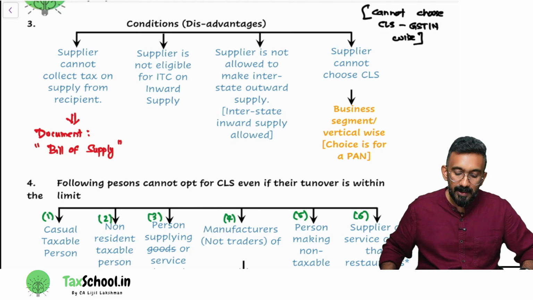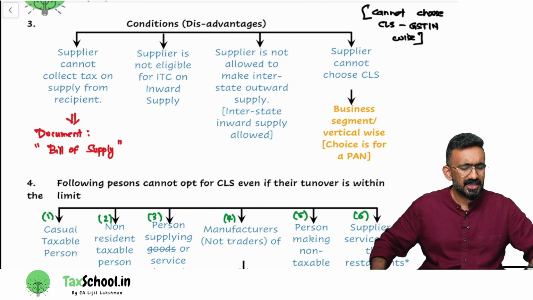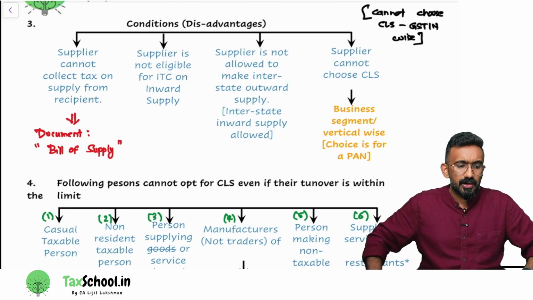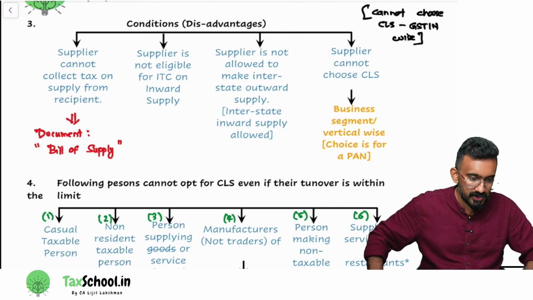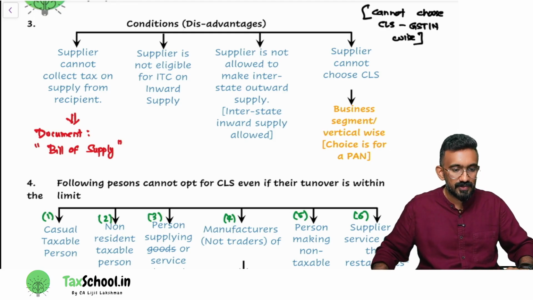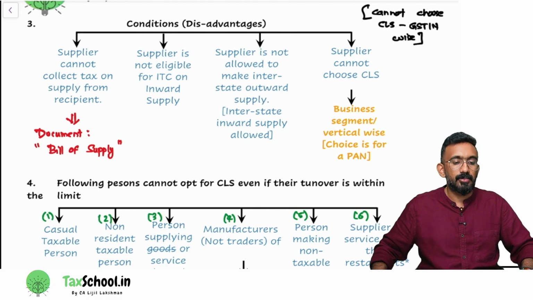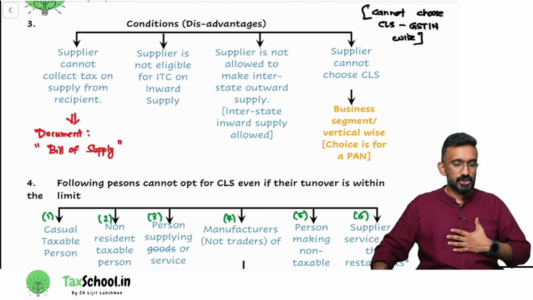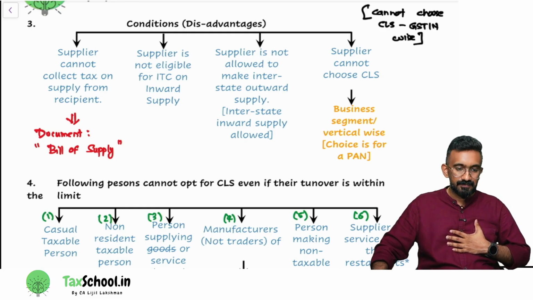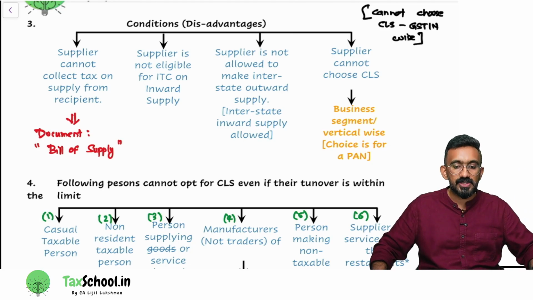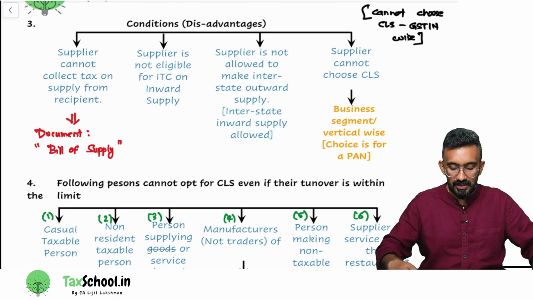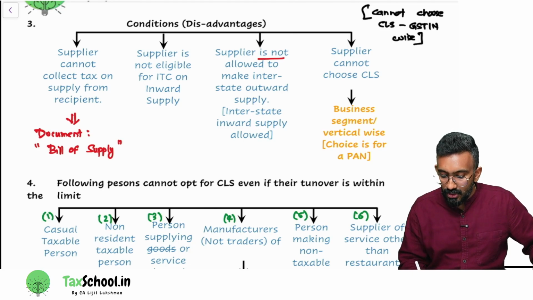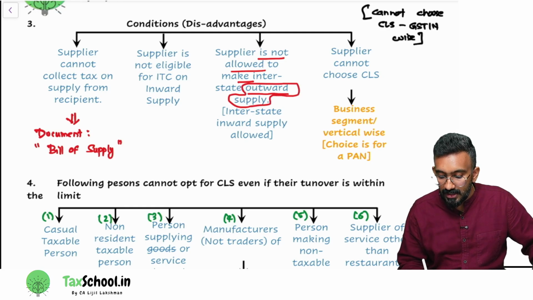Then, supplier is not eligible for ITC on the inward supply. That is obvious. We can expect it because government is not collecting normal taxes when you make a supply. So government does not want to give you any ITC on your purchase. So if you are a composition person, you make a purchase, whatever tax you paid will form part of your cost. Say, I'm under composition levy scheme. I purchased a mobile phone to sell. I purchased the mobile phone for 5,000, paid 900 rupees GST. My cost would be 5,900 because I can't take any ITC on my purchases. Then, supplier is not allowed to make any interstate outward supply. Should be very careful here. It is only outward supply.